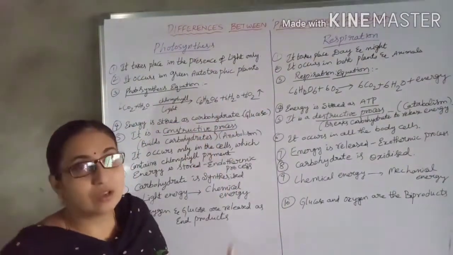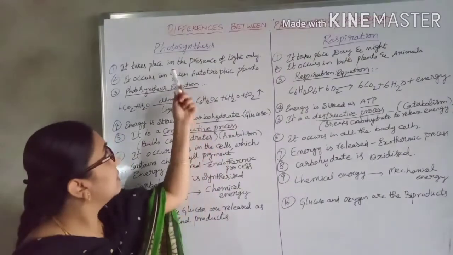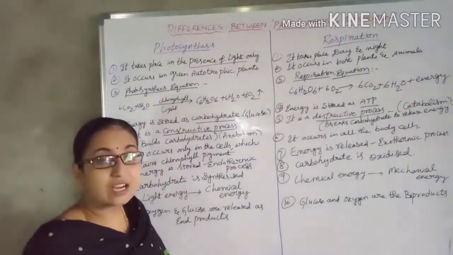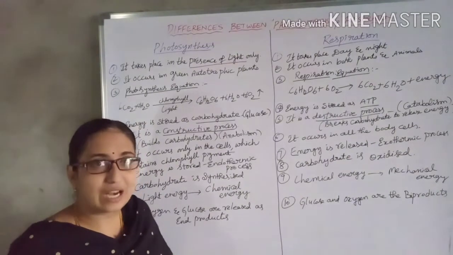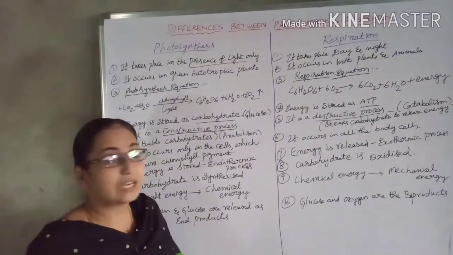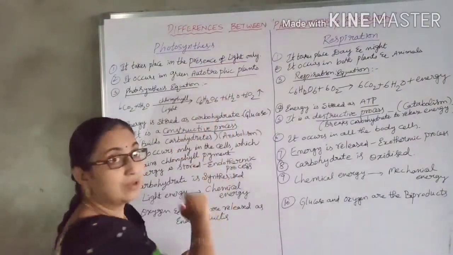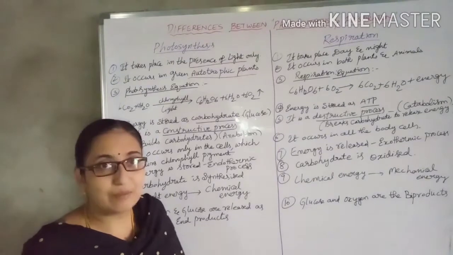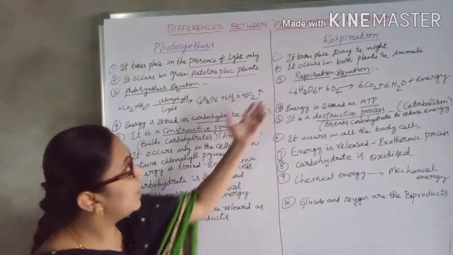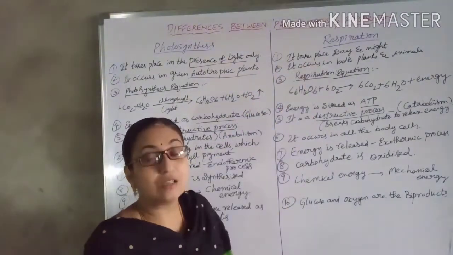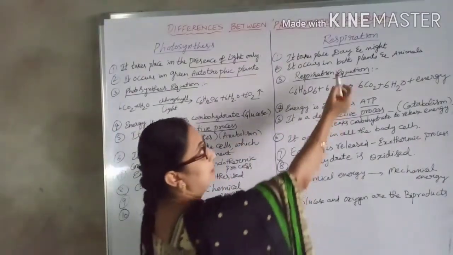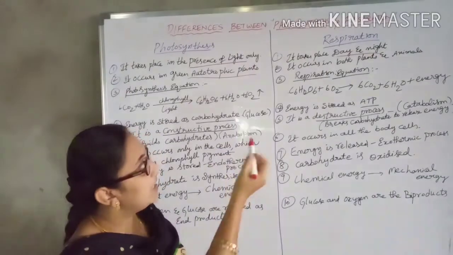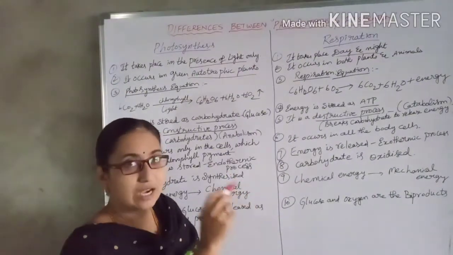Photosynthesis occurs only in the presence of light, in plants, that is, in the organisms performing autotrophic nutrition. Whereas respiration takes place 24 hours, both day and night. It occurs both in plants and animals.